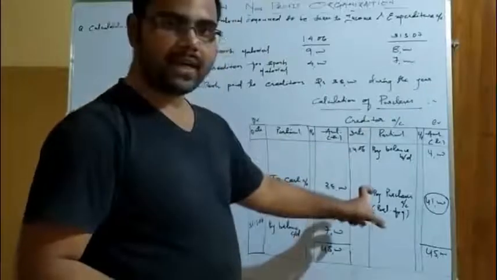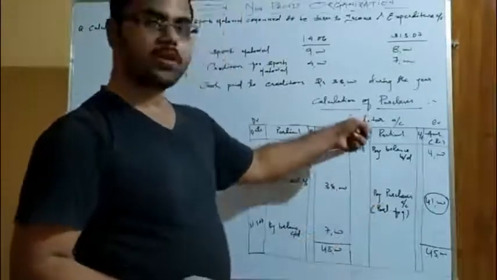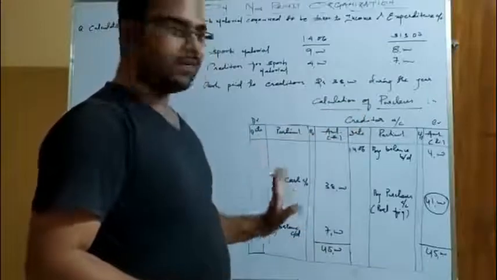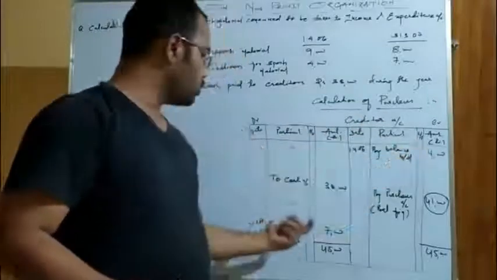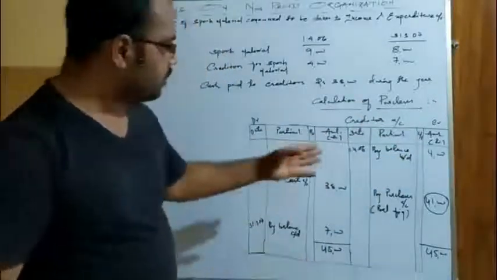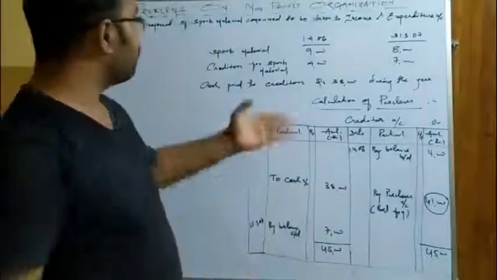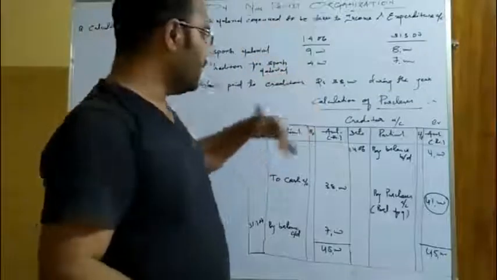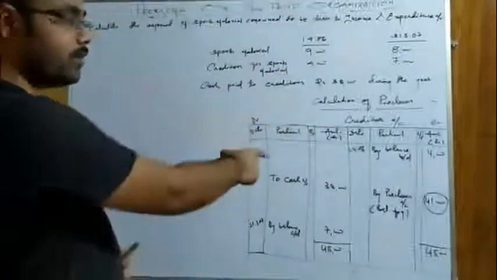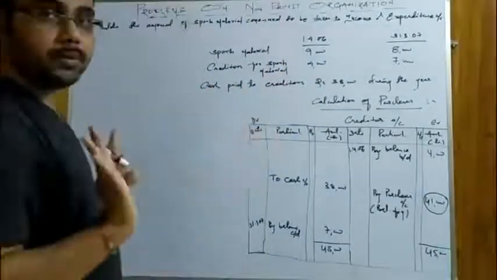You can take again the journal entries: purchase account debited to creditor, creditor account debited to cash, opening balance, closing balance on the opposite side. So we got the value of purchases, 41,000. Now we can use the formula of cost of goods sold in order to calculate the material consumed. Let us do it on the opposite side. If you have any doubt regarding this, you can ask me.